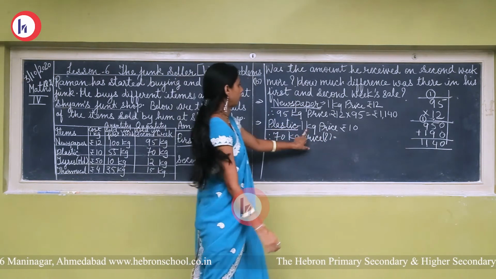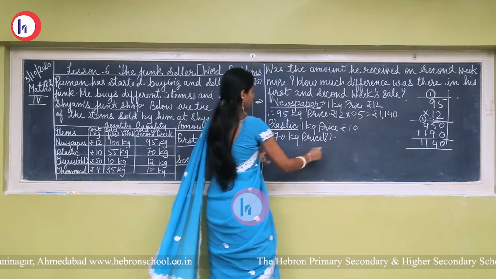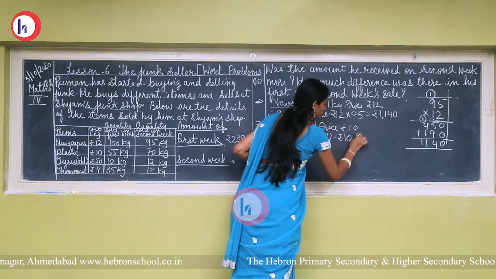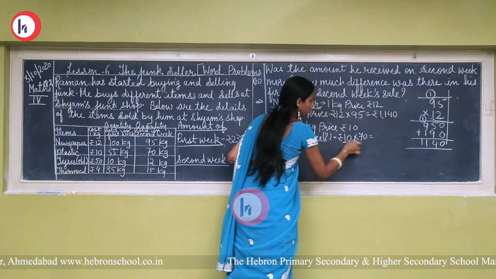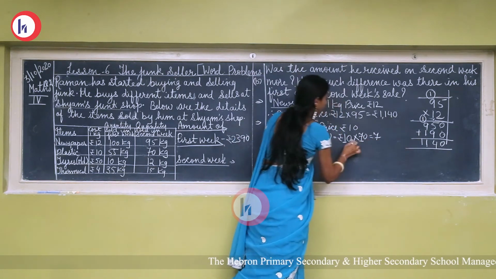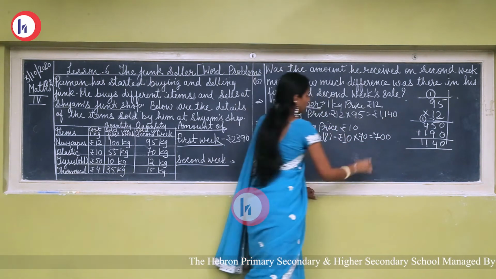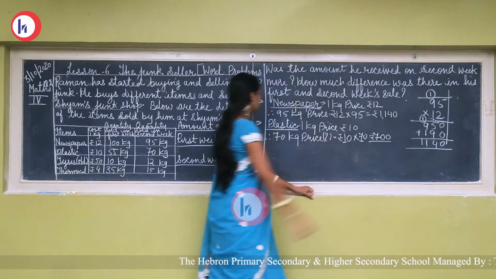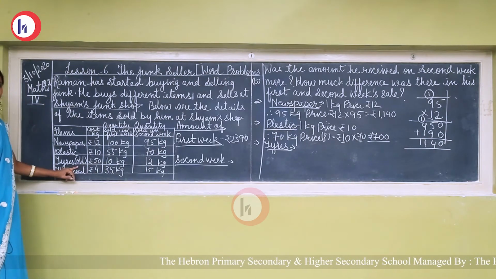See, again the value of 1 is given and the value of more than 1 is asked. So rupees 10 multiplied by 70 kg. See, 1 and 7. 1 multiplied by 7, 1 7s are 7, and 1 zero will come after 7. So rupees 700 is the amount of plastic. Then, okay, next item is tire.